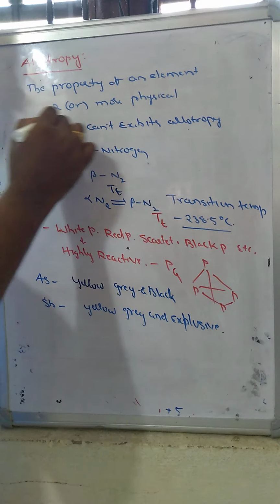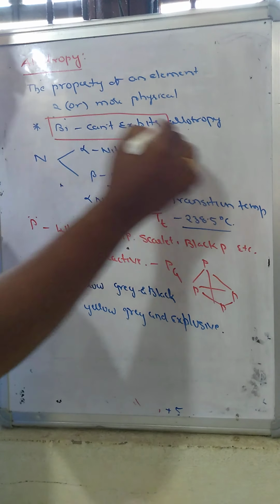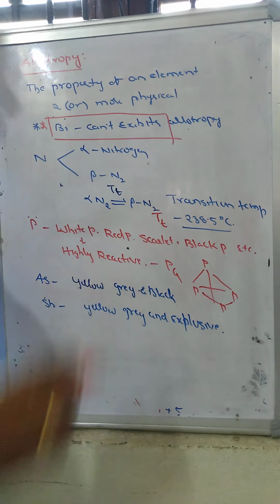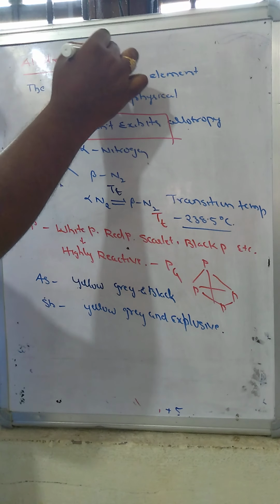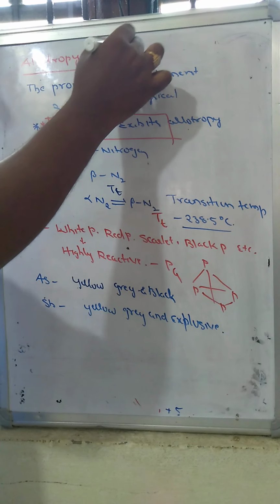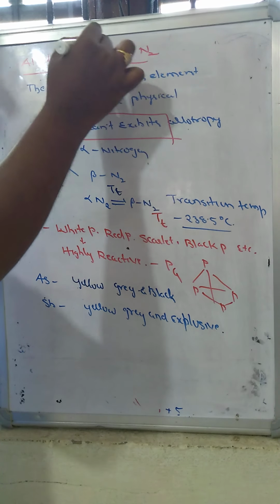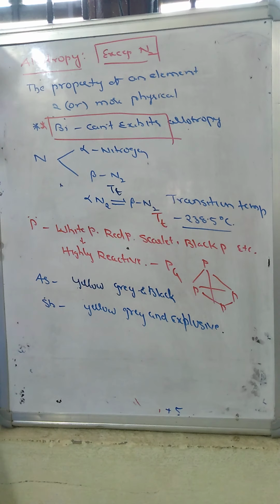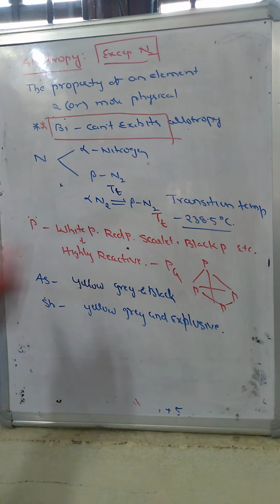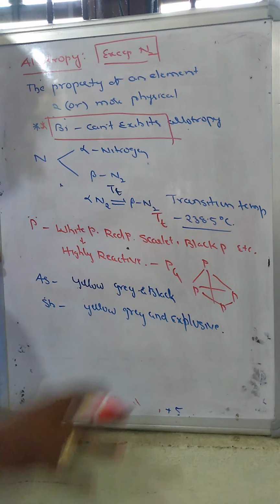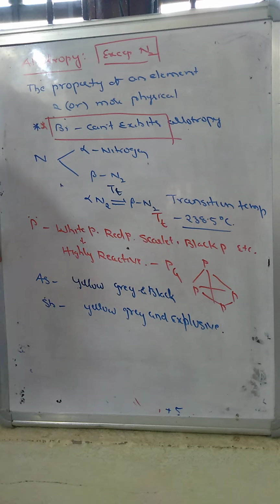Except bismuth, try to understand, bismuth does not exhibit the allotropic form. In our textbook it is given as an exception nitrogen, but it cannot be considered nitrogen. Please try to understand, a mistake was given there. So here only bismuth cannot show allotropy. The leftover elements show allotropy and exhibit various forms.